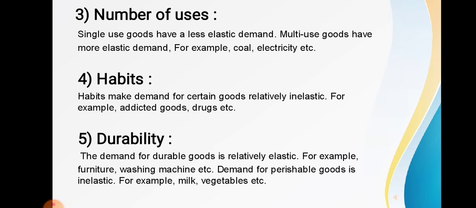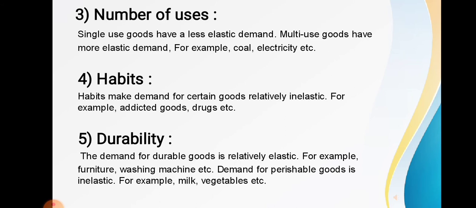Now the fourth one is habits. Habits make demand for certain goods relatively inelastic. So habitual goods like tobacco, cigarettes and all these habitual goods make demand relatively inelastic. For example, addictive goods, drugs, etc. have a relatively inelastic demand. Got it? The fifth one is durability.